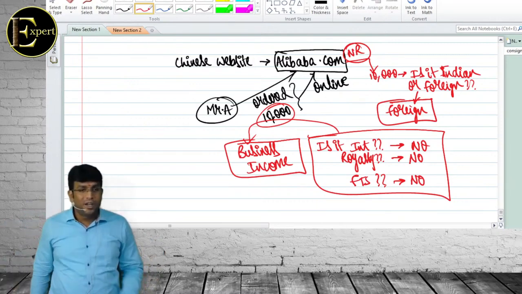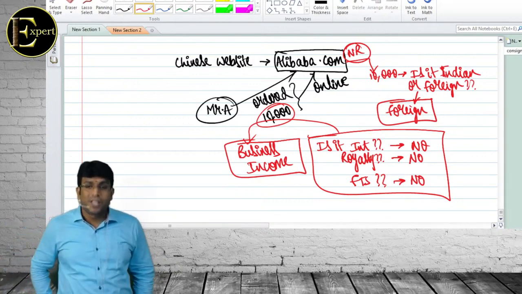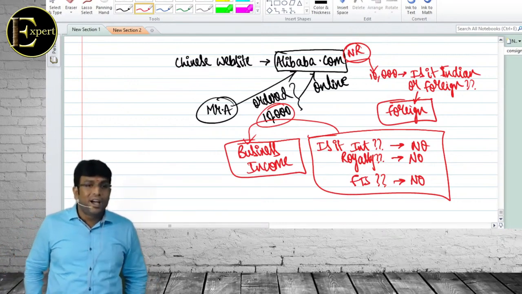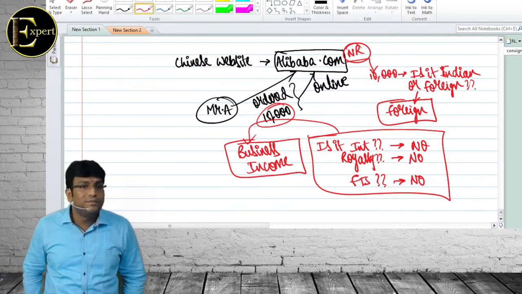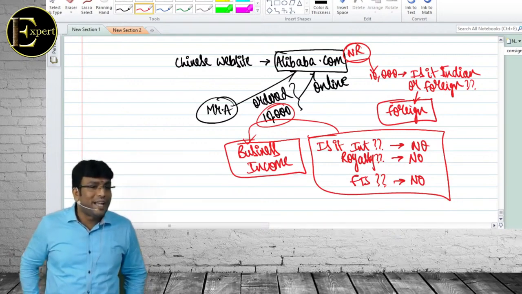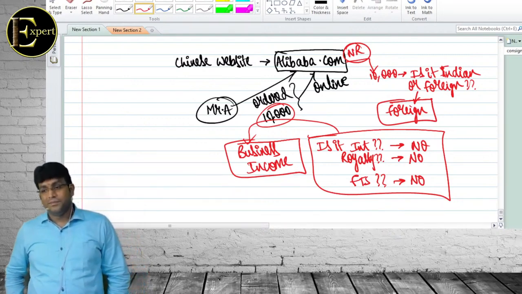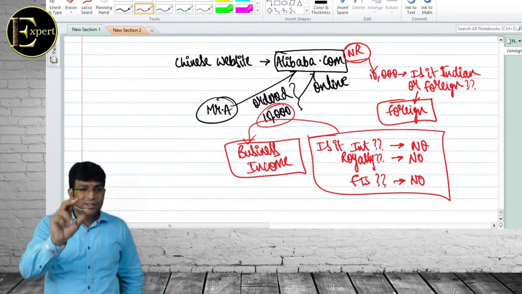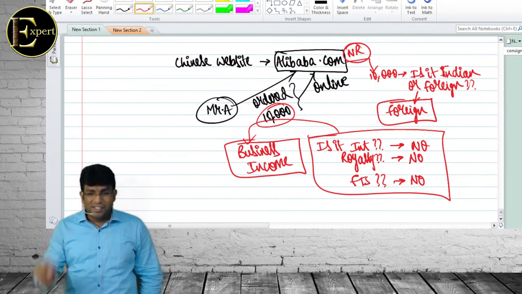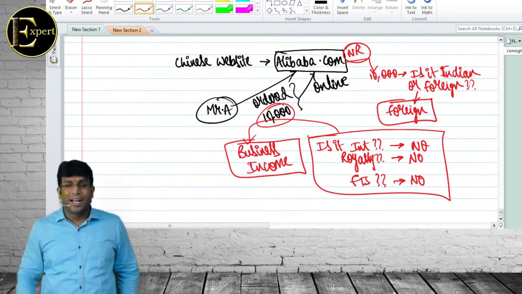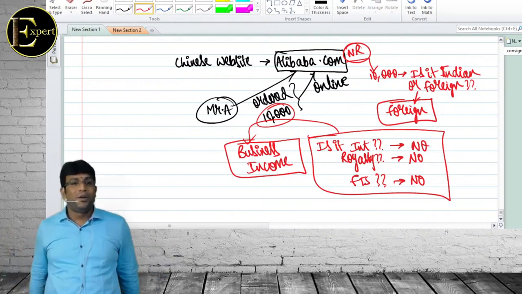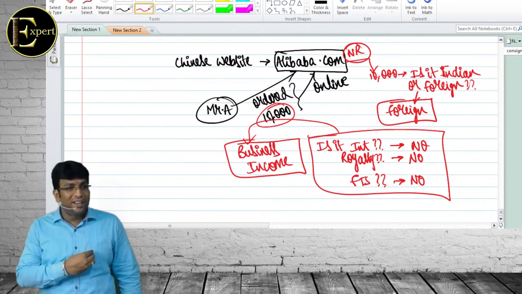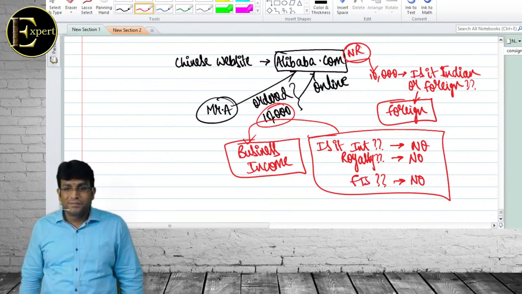Now I'll ask you one straight question. Does Alibaba have an agent in India who is concluding contract? No. Do they have agent in India who is securing orders? No. Do they have agent in India who is maintaining stock? No. So they're not paying tax in India. समझ में आ रहा है आपको? बेटा बोलो बेटा. Government observed that something is going wrong here. That this is not interest, this is not royalty, this is not technical service. They are trying to play games and telling agent नहीं है, इंडिया में कोई नहीं है, तो हम टैक्स पे करेंगे ही नहीं. गवर्नमेंट का ईगो हर्ट हो रहा है, इसको टैक्स करना ही चाहिए, बट हम टैक्स डायरेक्टली नहीं कर पा रहे. करेक्ट है सर?